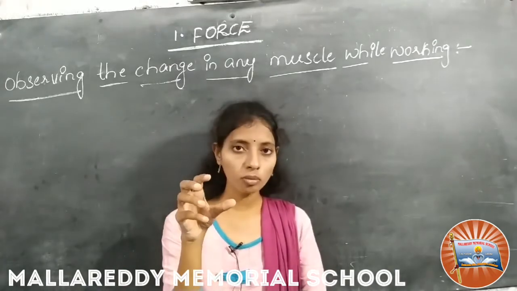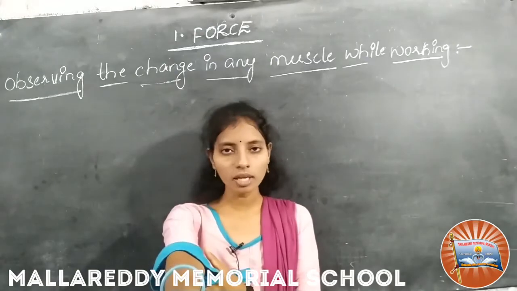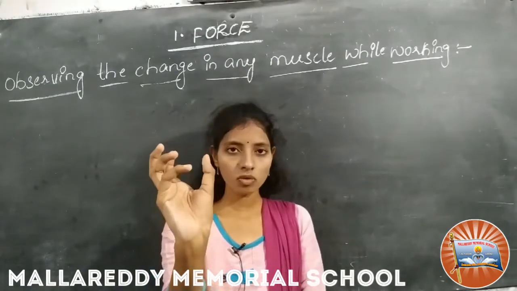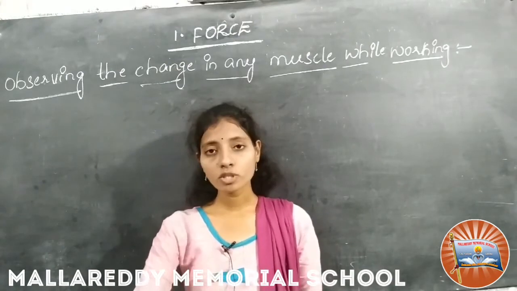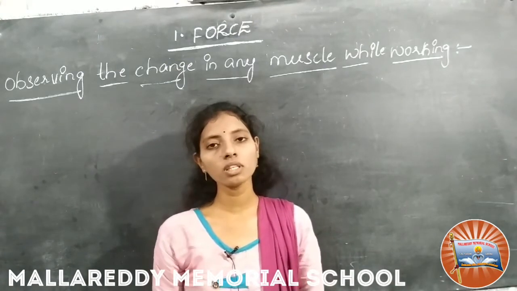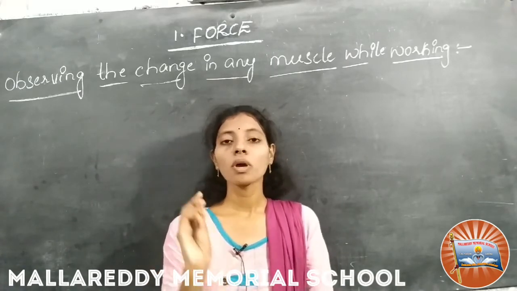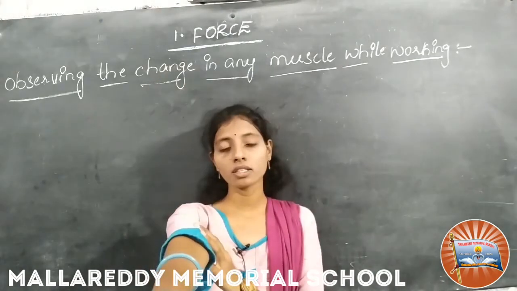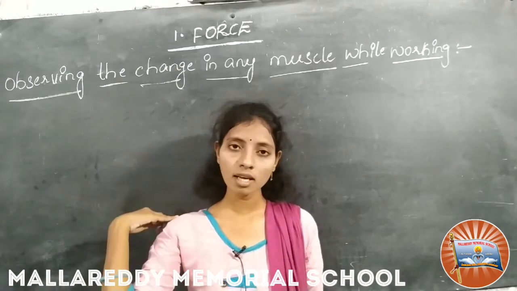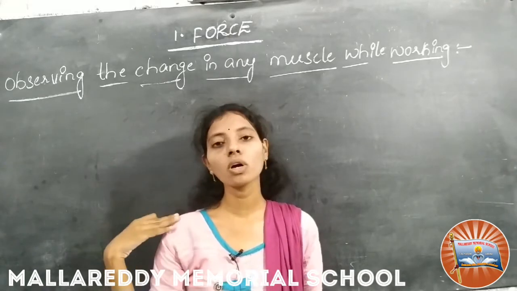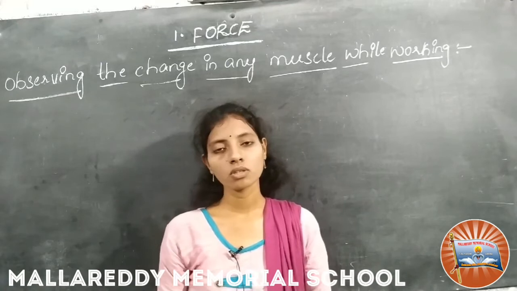For example, if we want to throw a ball, how will we throw it? Like this? No. First we have to stretch our hand forward and then throw the ball, right? Which muscles exert force here? To do this activity we are stretching our hands, so the front side muscles as well as the back side muscles shorten and expand here, right?